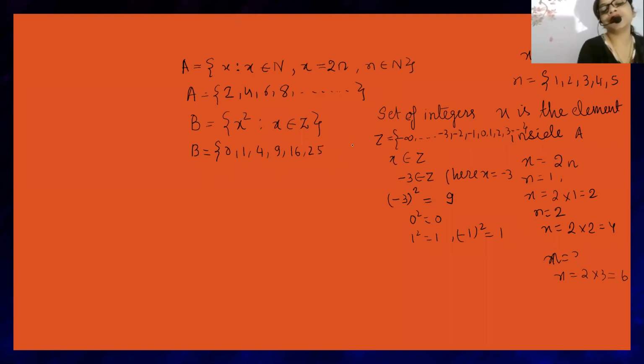But one thing, beta: repetition of digits is not favorable, which means you cannot repeat a digit. So repetition of digits is avoided. Since repetition is avoided, here you do not need to write 1 again, or 0 again. -2 squared gives 4, and +2 squared gives 4, so write 4 only one time. I hope all my children understood how to do it. Everyone understood how to do this one?